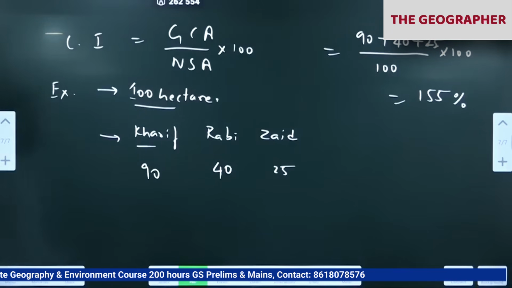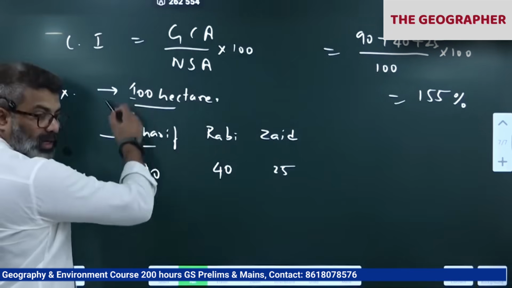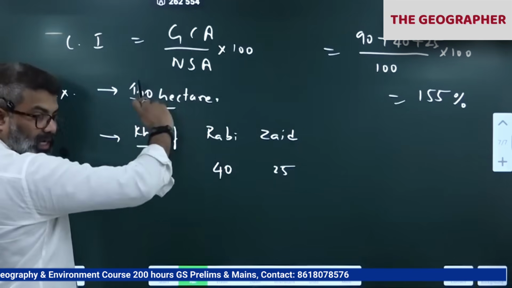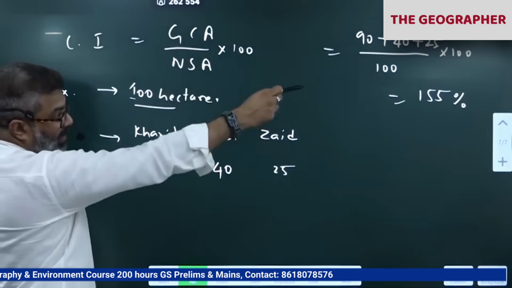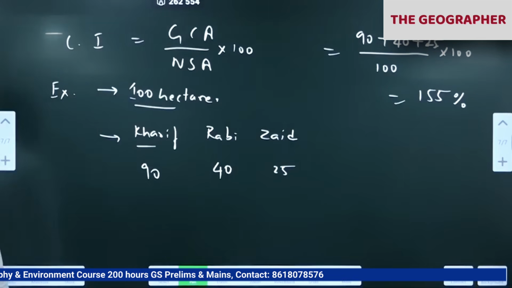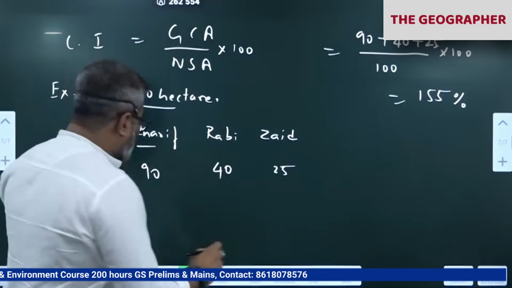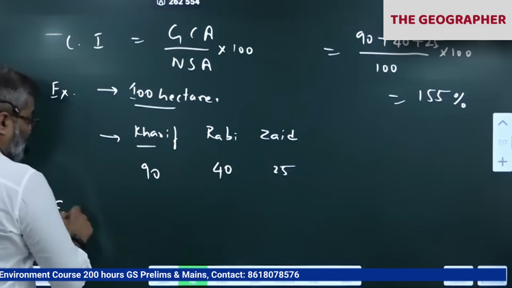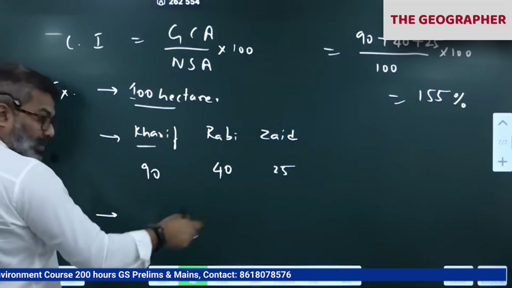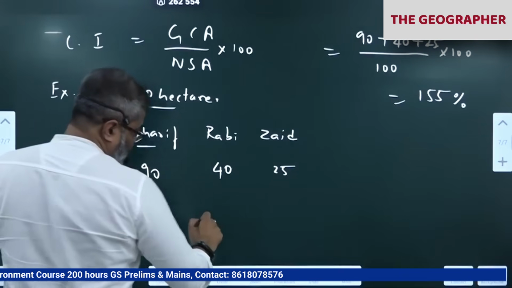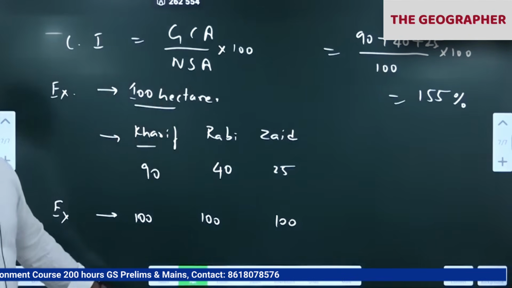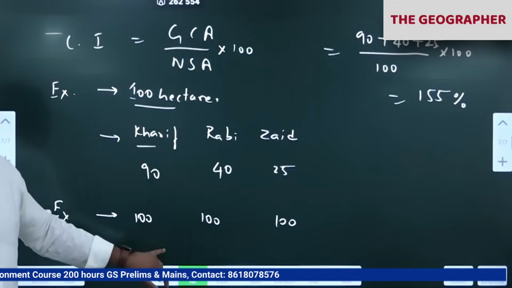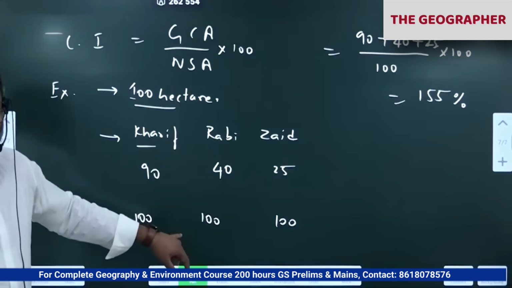Okay, if you take all the area in India, the arable net sown area is 100. Correct. And how much land are we utilizing in different seasons? We are getting 155%. So the cropping intensity is... let me give another example. Let's say a farmer has 100 hectares, the same. He has used all 100 hectares in each season because he wants to grow more crops. It's not possible. Practically speaking, we are not giving rest to the land.